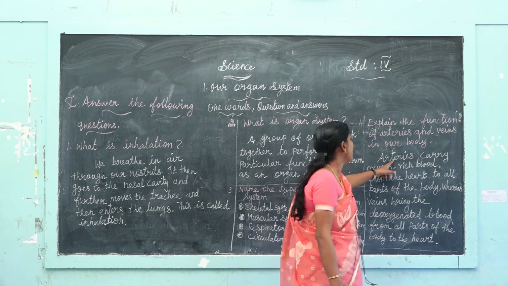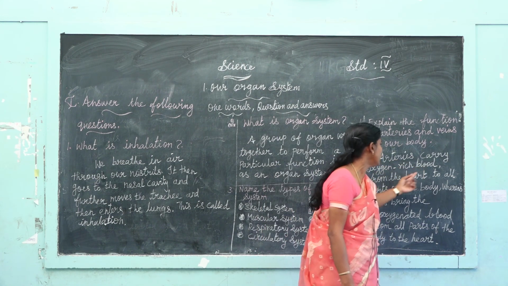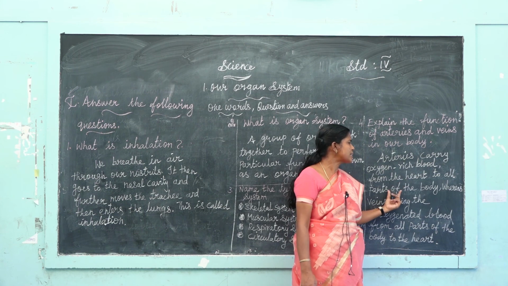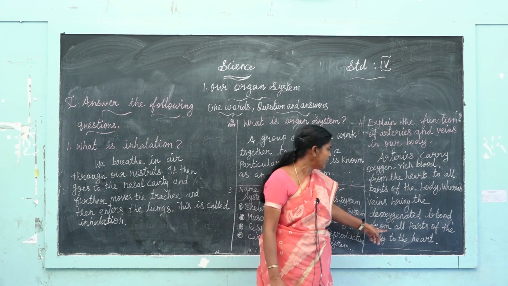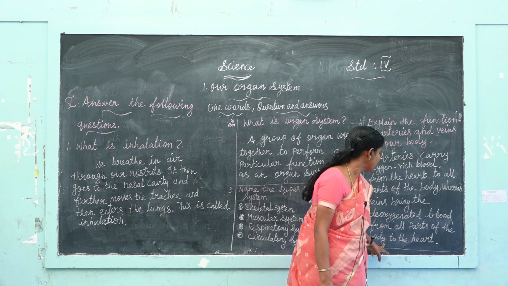One more time, repeat. Arteries carry oxygen rich blood from the heart to all parts of the body, whereas veins bring the deoxygenated blood from all parts of the body to the heart.